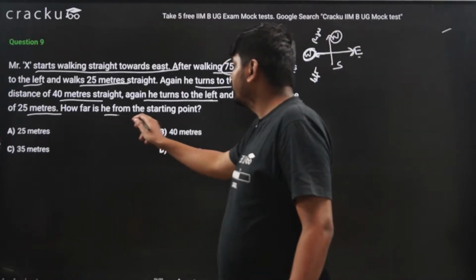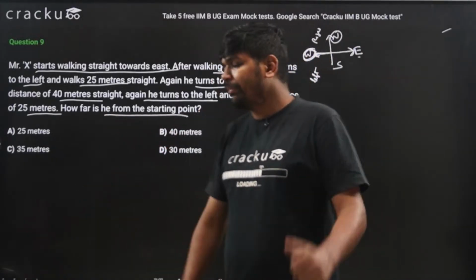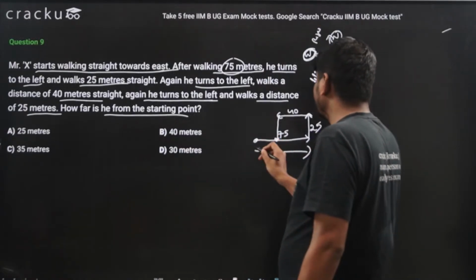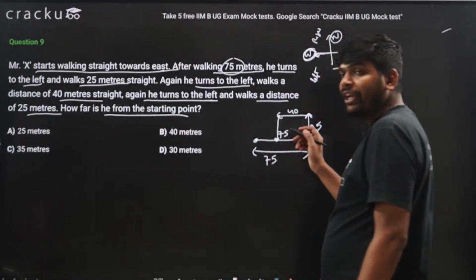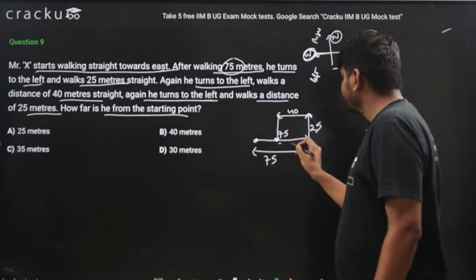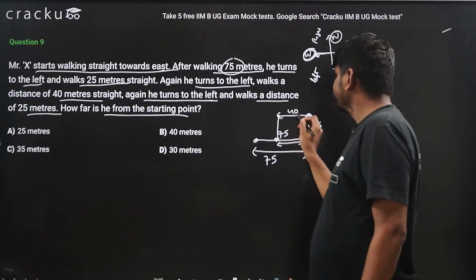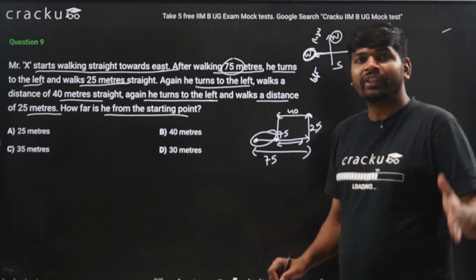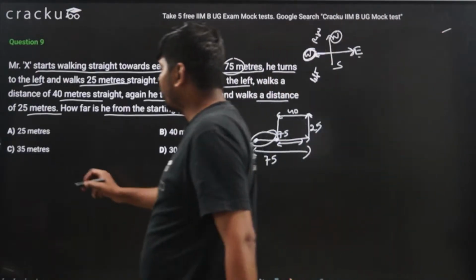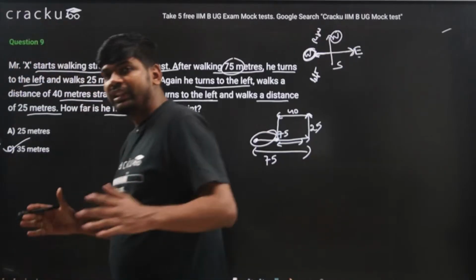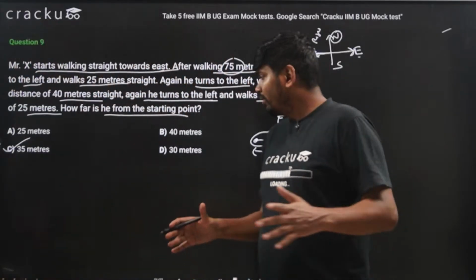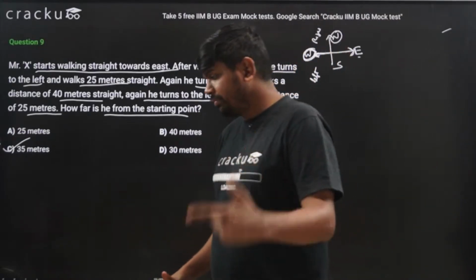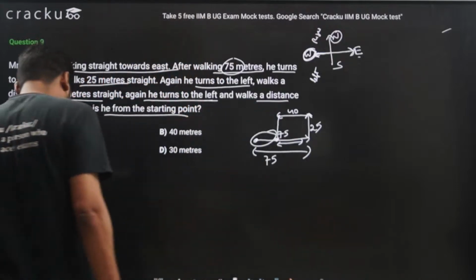How far is he from the starting point? The starting point was this. This entire distance was 75 meters, and I know this distance is 40 meters. So this distance will be 75 minus 40, which is 35. So the correct answer is option C. When you are able to draw the diagram correctly, you will get the answer quickly.